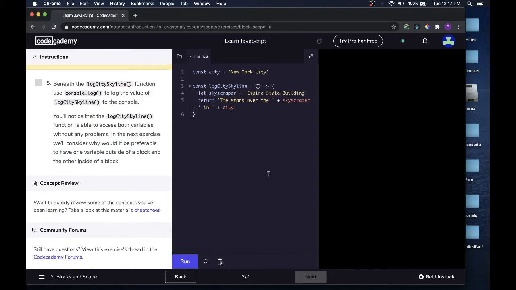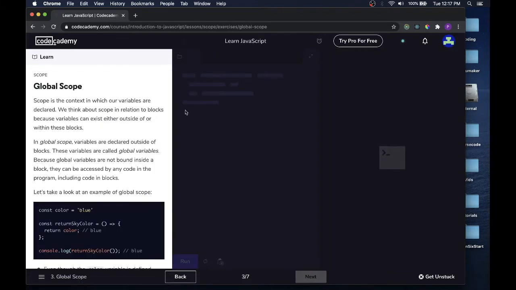Beneath the logCitySkyline function, use console.log to log the value of logCitySkyline to the console. Okay, console.log logCitySkyline, the function. Oh, that's a G at the end. Line. And run that. That works perfectly. Let's move on to the next lesson.